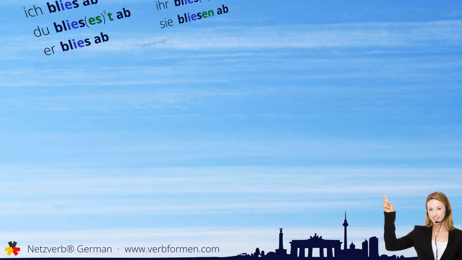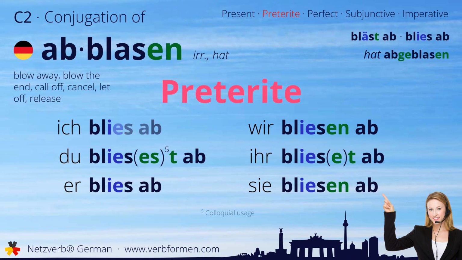Next up is the preterite. Ich blies ab. Du bliesest ab. Er blies ab. Wir bliesen ab. Ihr blieset ab. Sie bliesen ab.